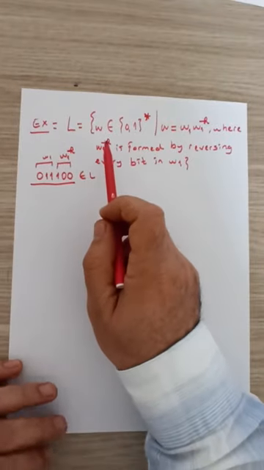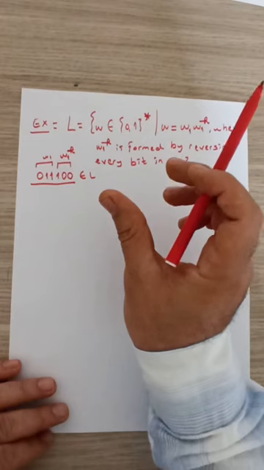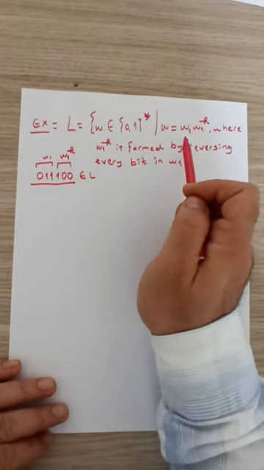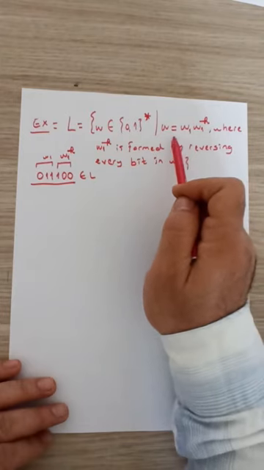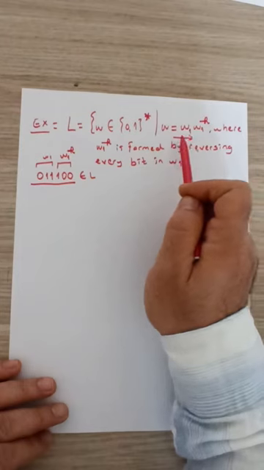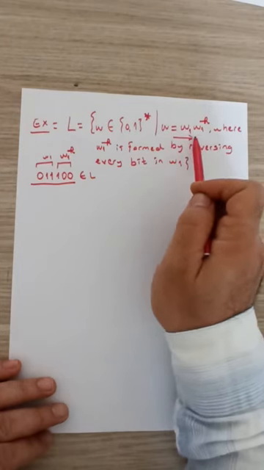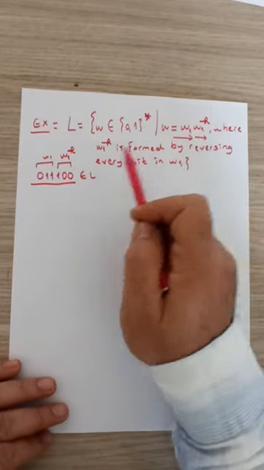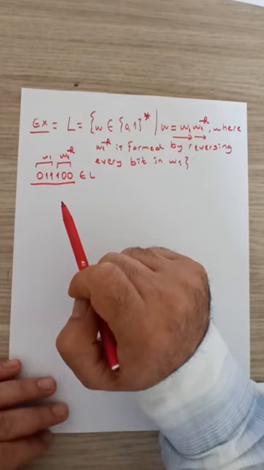In order to recognize strings of this sort, if we are given an input string, it seems that somehow it is necessary to record the first half of the string somewhere, such that we can check whether the second half is actually the reversed version of the first half.